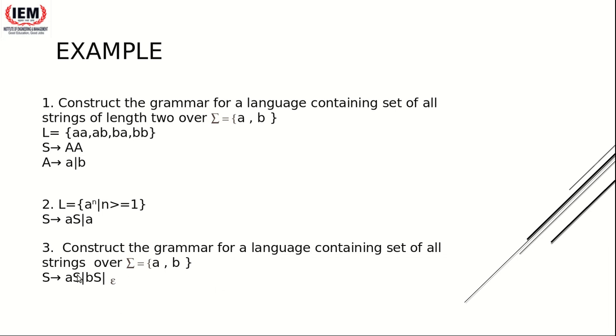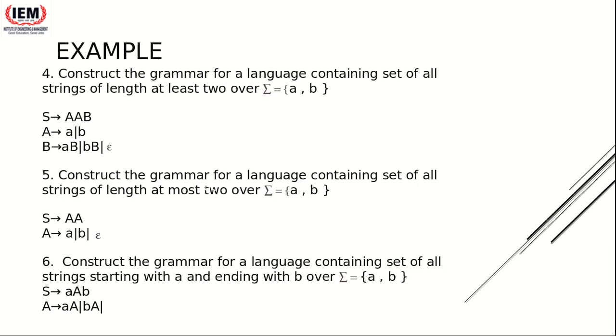Let me move to the third example. So we have to construct the grammar for a language containing the set of all strings over A, B. Very simple. My language will contain every combination of A and B possible. It can be A, it can be a single B, it can be AB, it can be BA, it can be ABB, it can be BBA, it can be ABAB, anything.